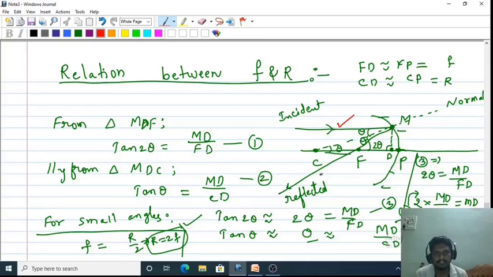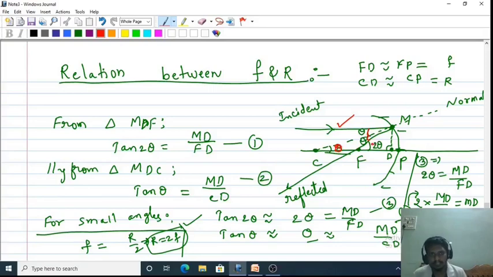After reflection, it is passing through the focus. So here just identify the angle of incidence and angle of reflection. By the first law of reflection, both are the same. By geometry, this is theta and this is 2 theta.